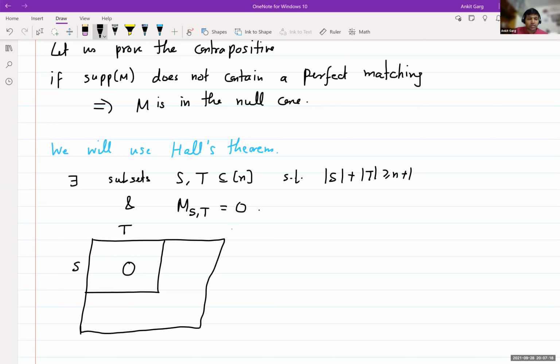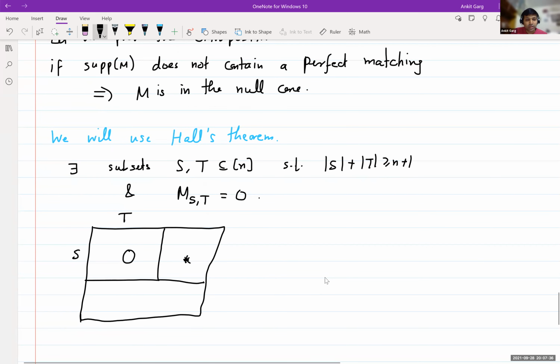Basically, this complement will be the set of neighbors of S. And this condition, S plus T is at least n plus 1, is saying that the set of neighbors is smaller than S. So we have this situation: there's a large block of zeros, and we want to show that M is in the null cone. What we'll do is try to give an explicit construction that drives this matrix to 0. Let's do that.